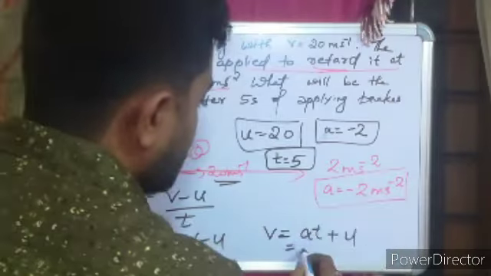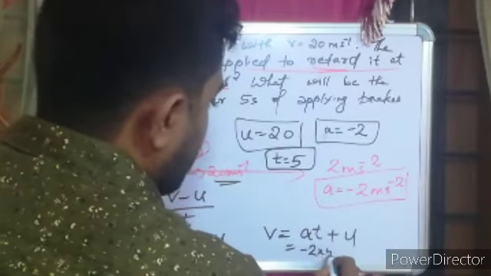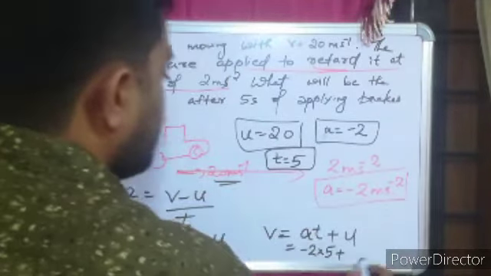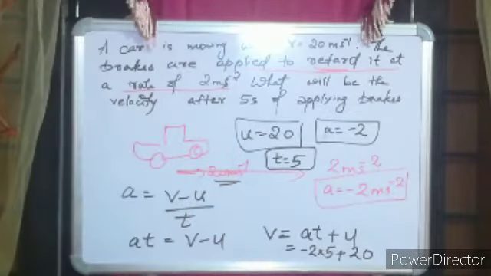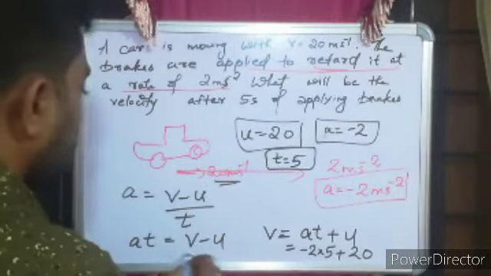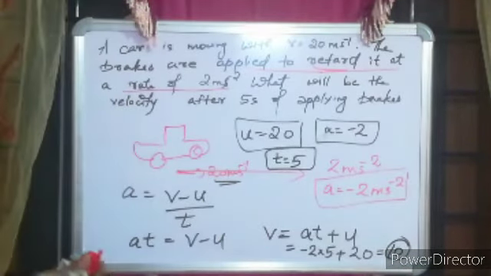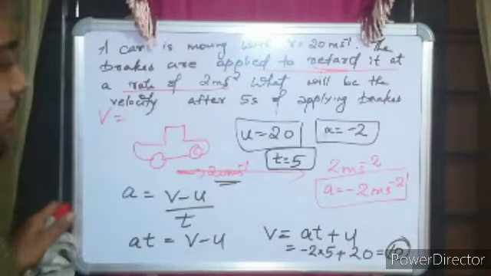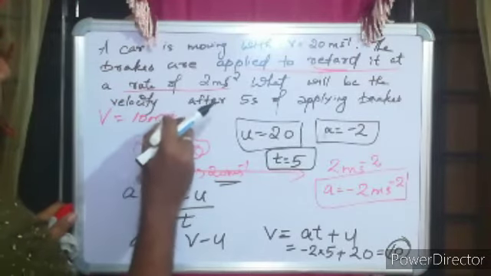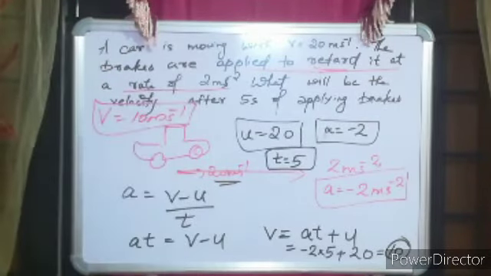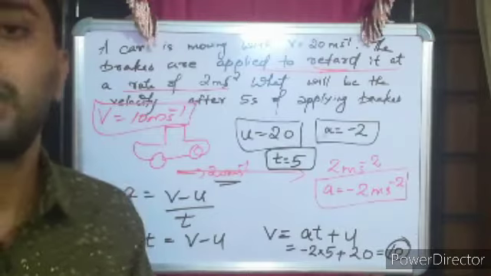So a is equal to minus 2 into 5, plus u is equal to 20. So minus 10 plus 20 gives you 10. So your final velocity v will be equal to 10 meter second raised to minus 1.